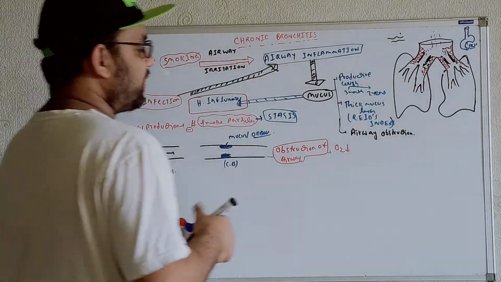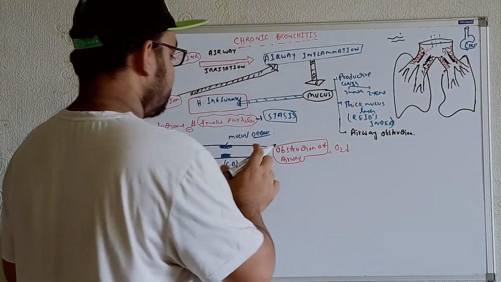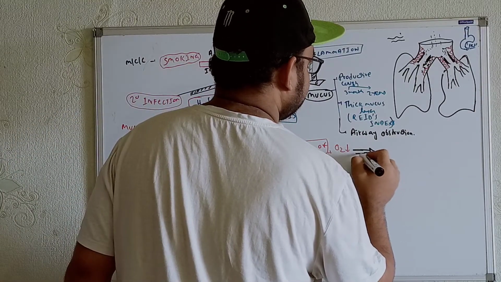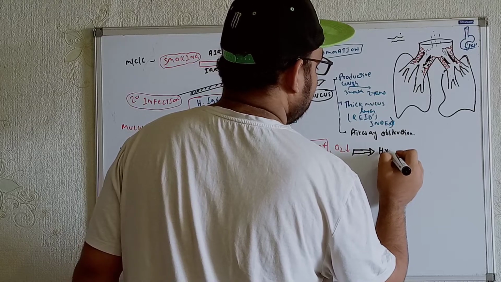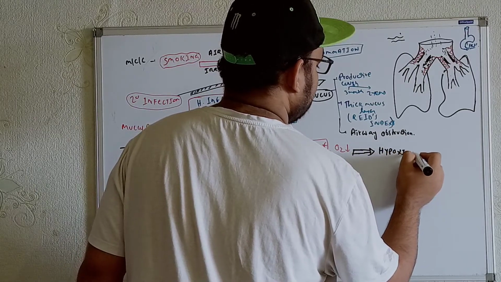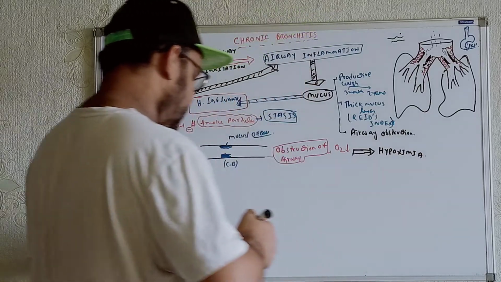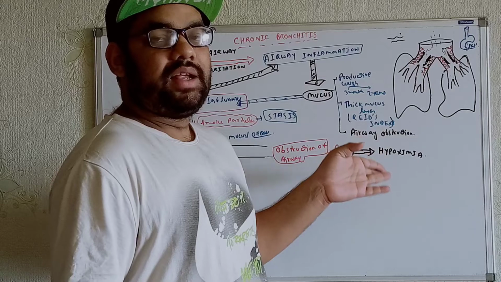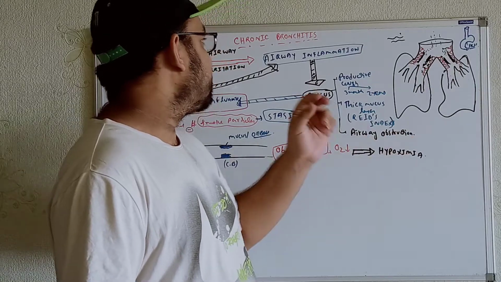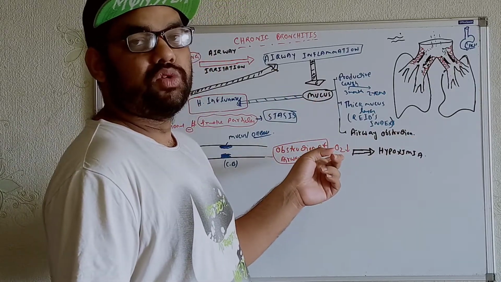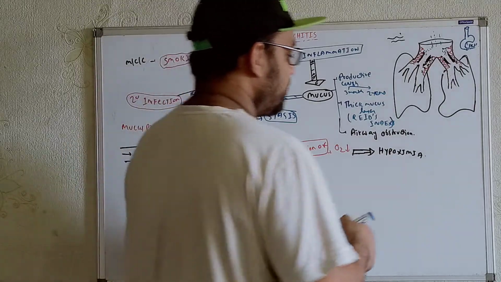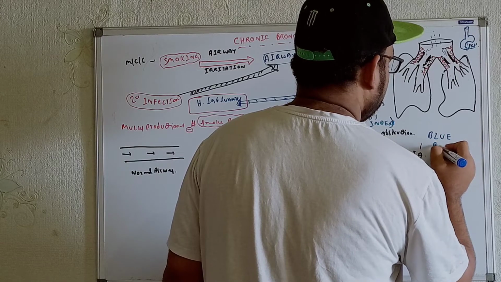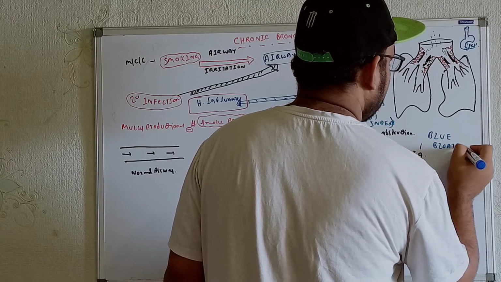Whenever less oxygen is passing through the airway, that will develop hypoxemia. And whenever we get hypoxemia, the oxygen level will definitely be less, and in chronic bronchitis we can get a condition known as blue bloaters. So what is blue bloaters? Let's talk about that.